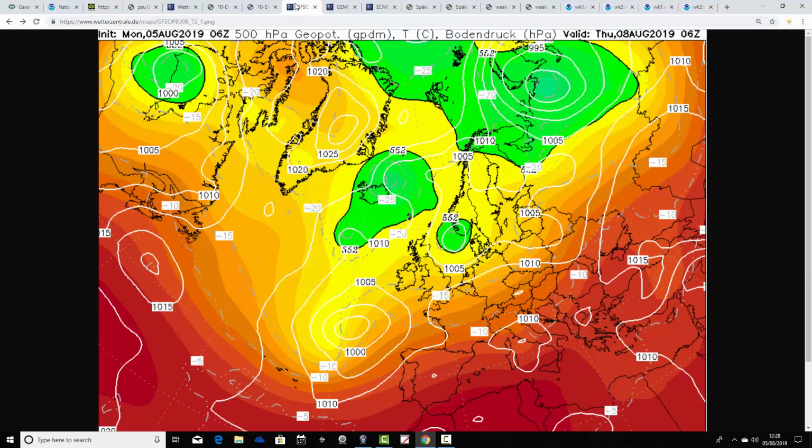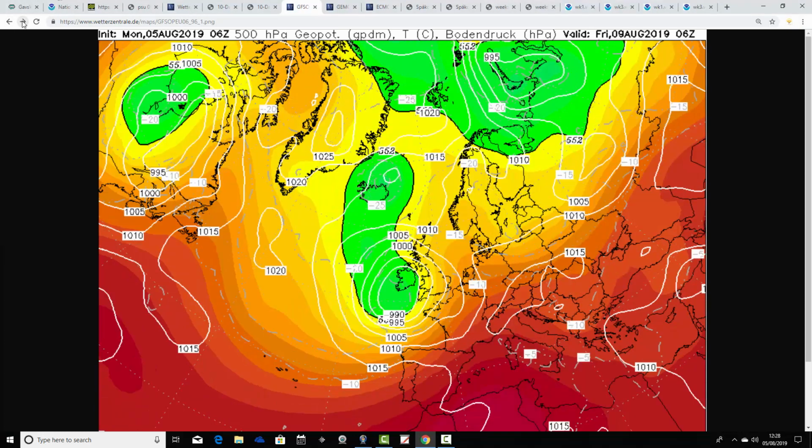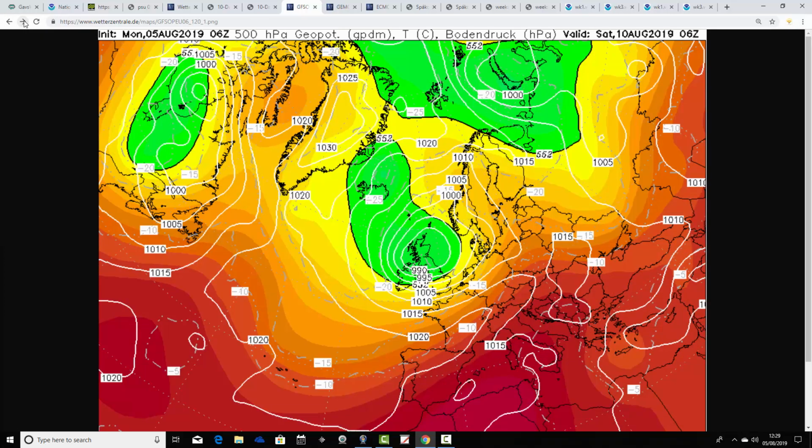Right, let's have a look at the charts then. So this is how the GFS is seeing things on Thursday. We're under a very slight transient bump of high pressure on Thursday, but we've got the next area of low pressure lurking down to the southwest. That will be on its way for Friday. So here we go. This is 6 o'clock in the morning on Friday, looking wet and windy, rather autumnal looking chart. This 990 millibar area of low pressure sitting just to the southwest of the UK and Ireland, throwing up strong winds indicated by tightly packed isobars, and also bands of heavy rain showers following.